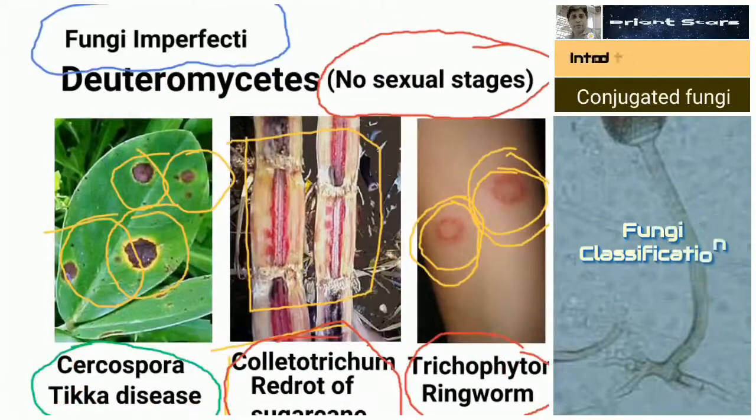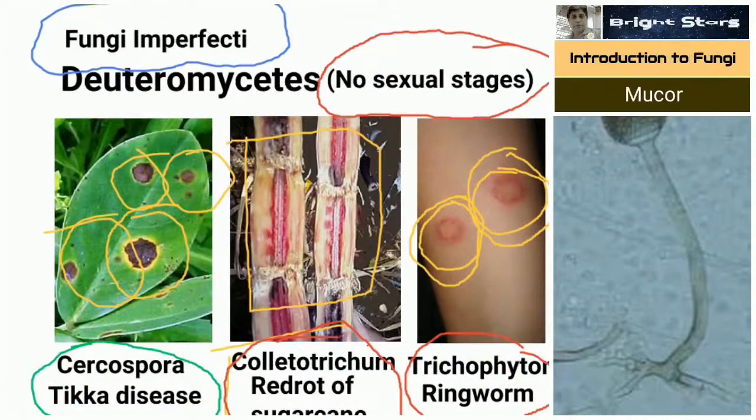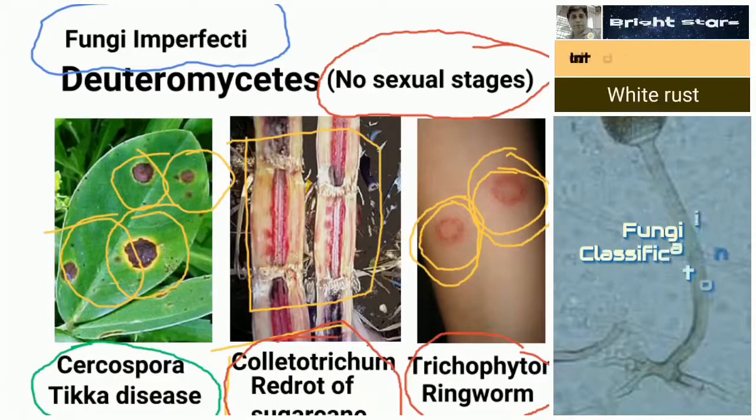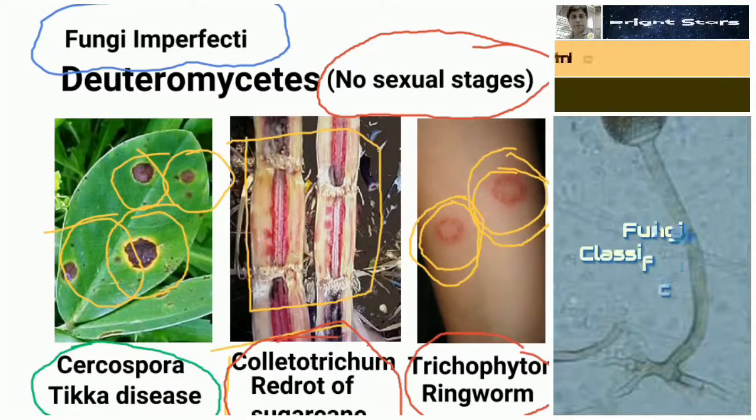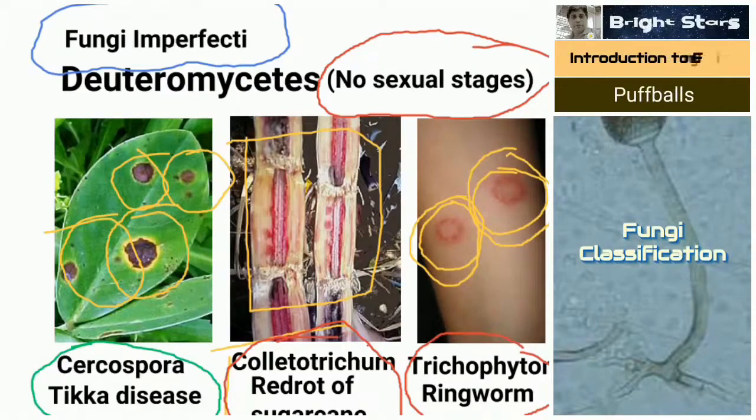Finally, fungi imperfecti, Deuteromycetes, there are no sexual stages. Example, Cercospora, that causes tikka disease. Colletotrichum, that causes red rot of sugarcane. Trichophyton, that causes ringworm disease. These are the important things for NEET exams, for Medicon exams.